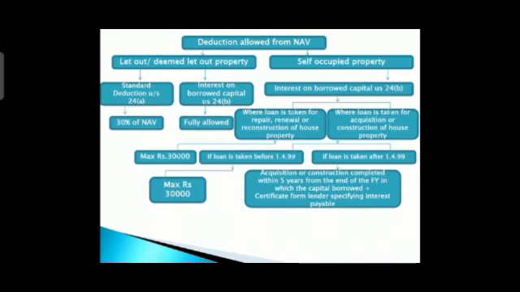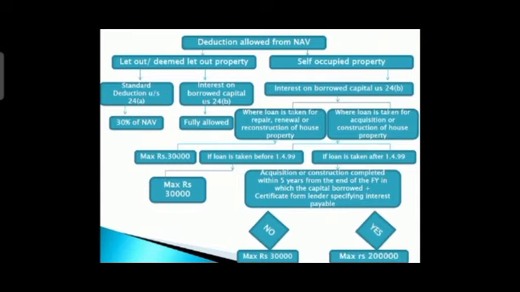Now in that case, suppose 5 years are completed: if it is no, then a maximum of rupees 30,000 is allowed, and if it is yes, then you are getting rupees 2 lakh deduction. Okay, so I hope you understood this whole chart. I have tried to simplify this. So let us move to the next.